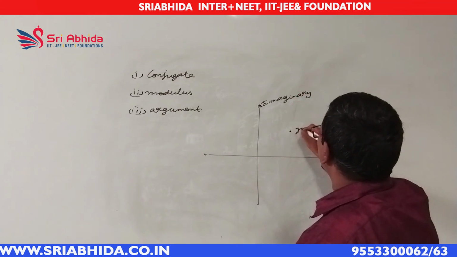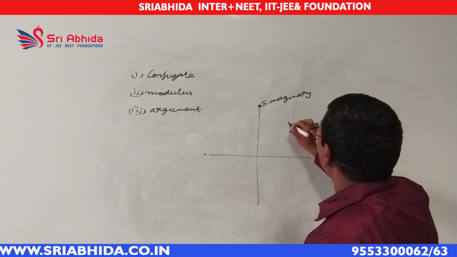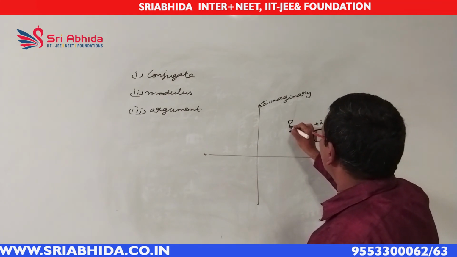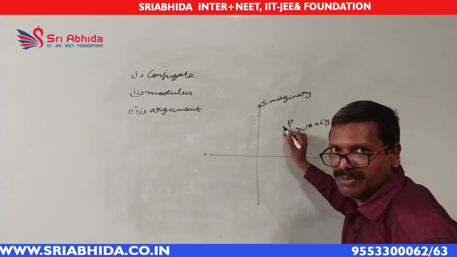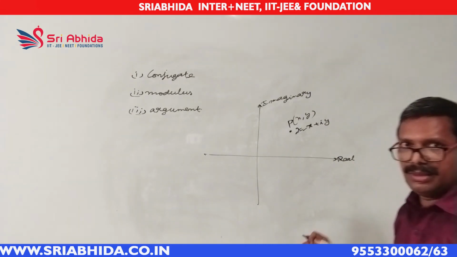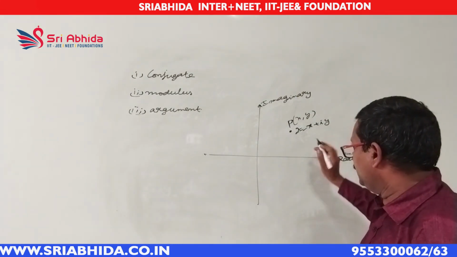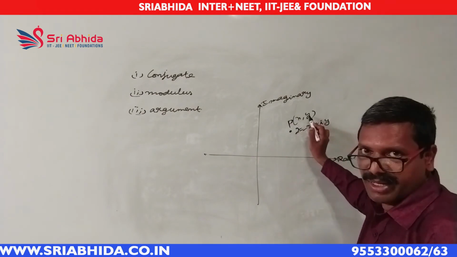Let its point be some point P. That means this z is denoted by the point P. Its coordinates will be x comma y. In the complex number system, it should be taken as x plus iy. In the coordinate system, it should be taken as x comma y. Both are same.